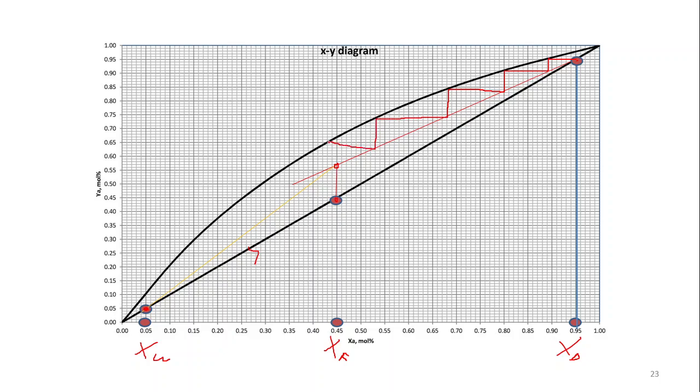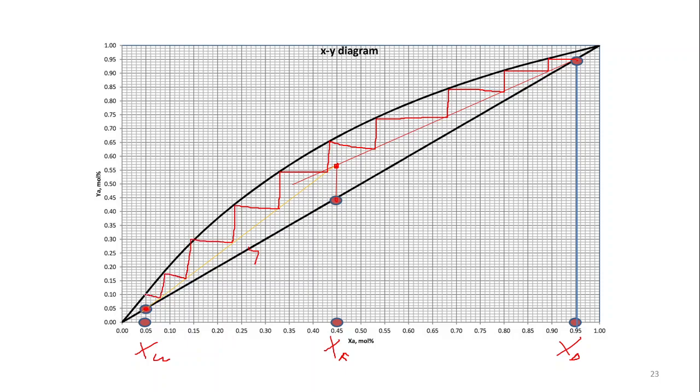Now this is the important thing. We have two lines now, one the stripping line and one the enriching line. After the Q point, you have to switch to the stripping line, because after this is the feed location, and the section below the feed is known as the stripping section. So here the governing equation is the stripping equation. We draw the line up to the stripping operating line, then again equilibrium, then again stripping operating line, again and again.